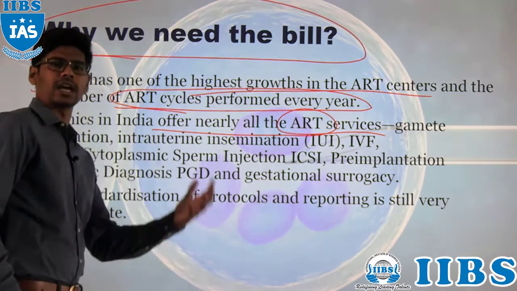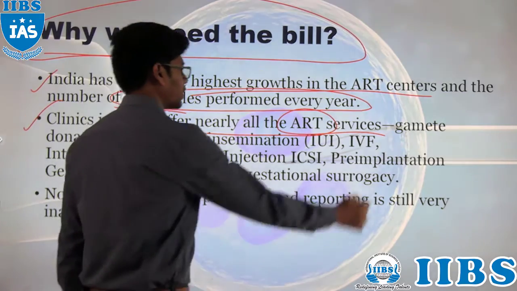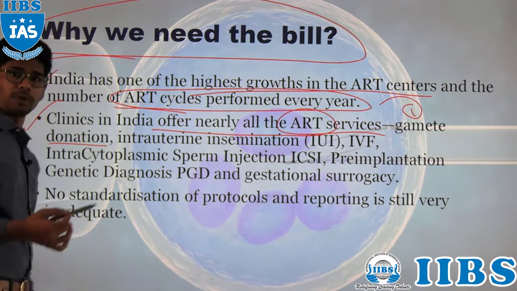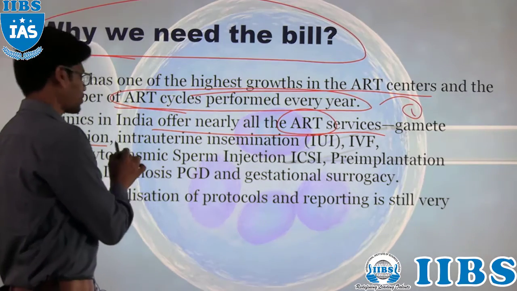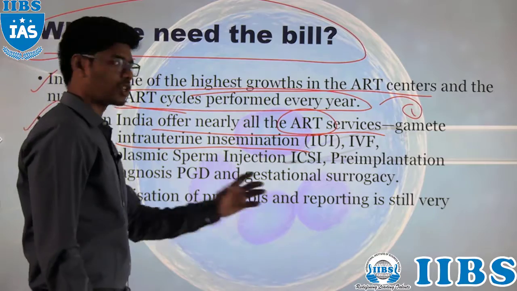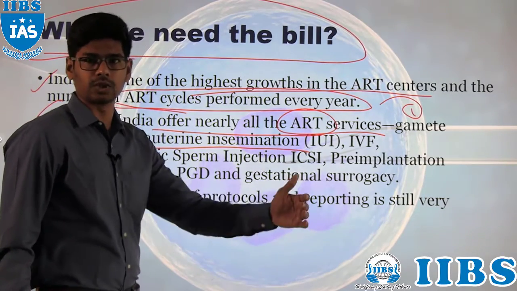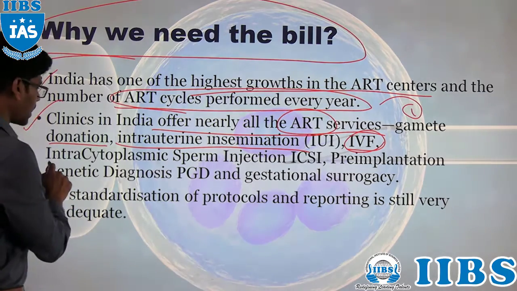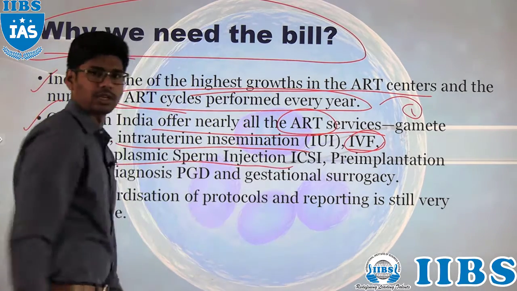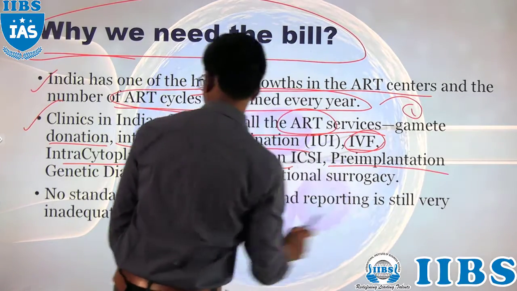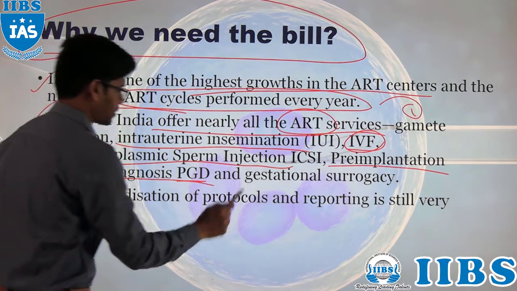So what are the different ART services India is providing? The first is gamete donation, like sperm donation or ovum donation. Next, intrauterine insemination, where you artificially send the semen through the uterus, and in vitro fertilization. Then intracytoplasmic sperm injection, injecting the sperm directly into the ovum, and pre-implantation genetic diagnosis, PGD.